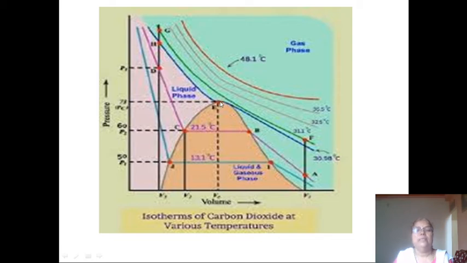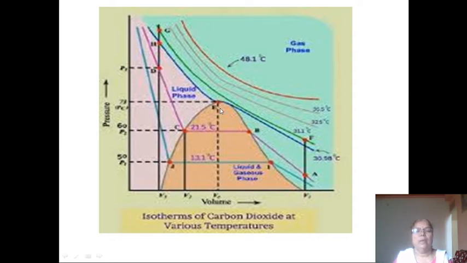This point is called the critical temperature. Critical temperature means the liquid gets converted into vapor or gas at a definite temperature, and this temperature is called the critical temperature.